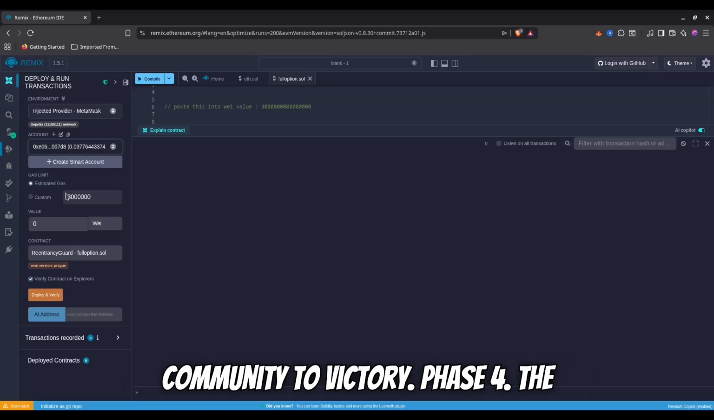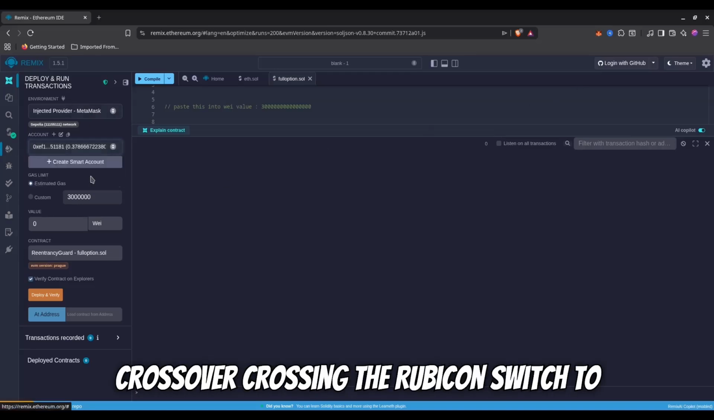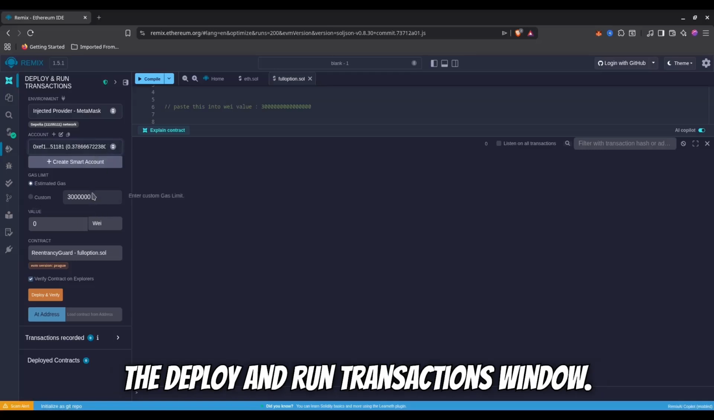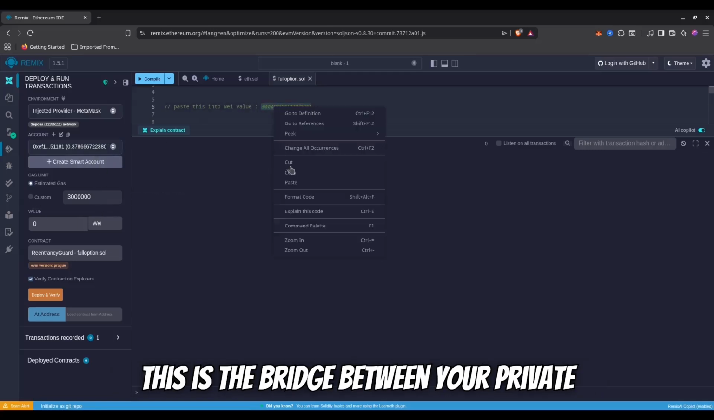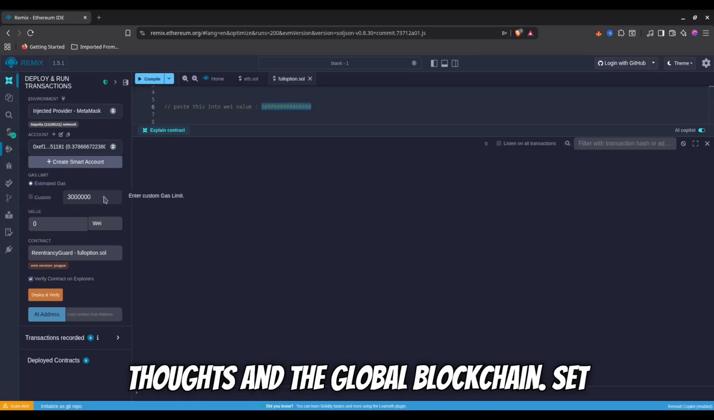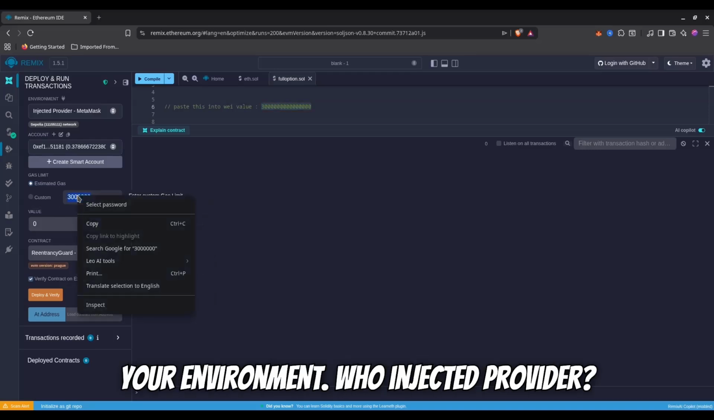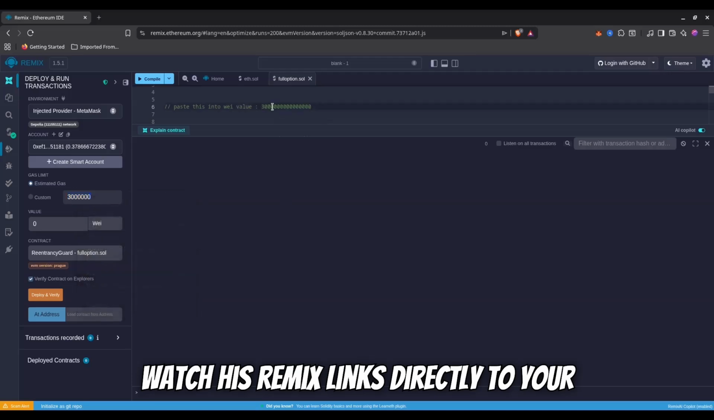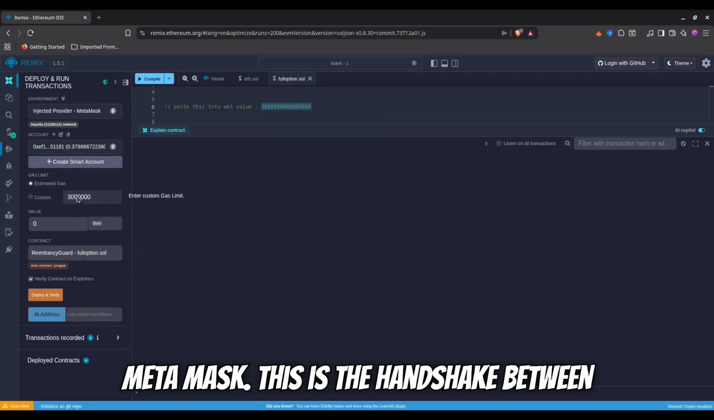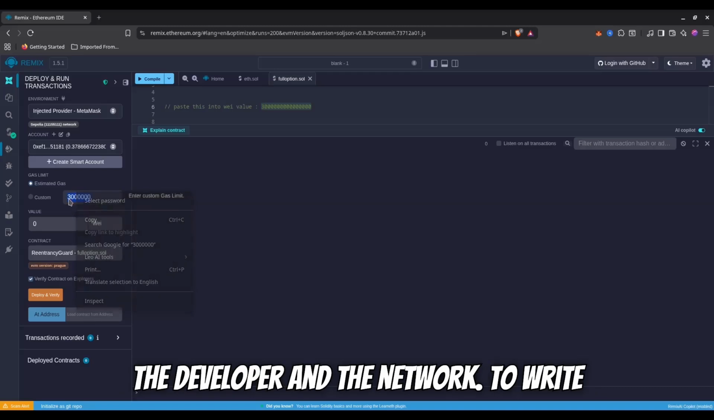Phase 4. The crossover, crossing the Rubicon. Switch to the Deploy and Run Transactions window. This is the bridge between your private thoughts and the global blockchain. Set your environment to Injected Provider. Watch as Remix links directly to your MetaMask. This is the handshake between the developer and the network.